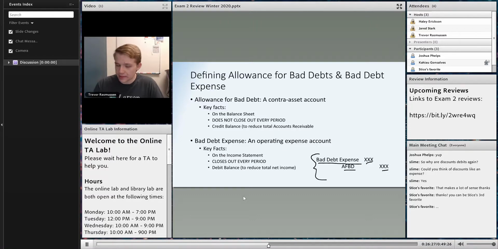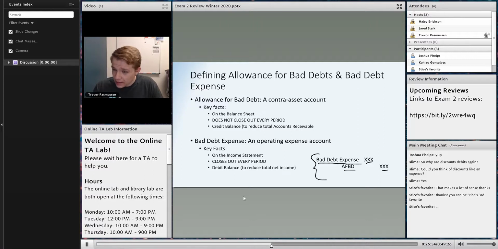Now, bad debt expense is just an operating expense. And it's an operating expense because it's a part of normal course of business to have people occasionally not pay you back when you're selling to so many different people. This helps us reduce the total income so that we don't overrepresent how many sales we made every year. We reduce it by just a little to say, I realize I'm not going to get as much. And so that's why we have that expense.